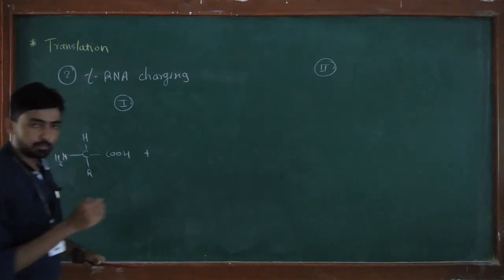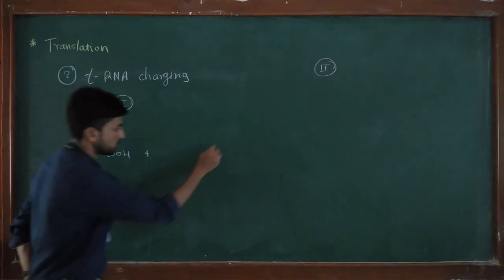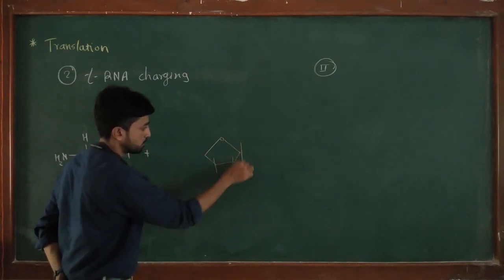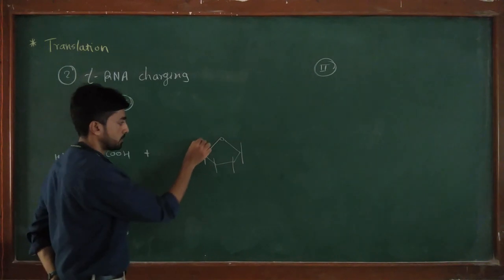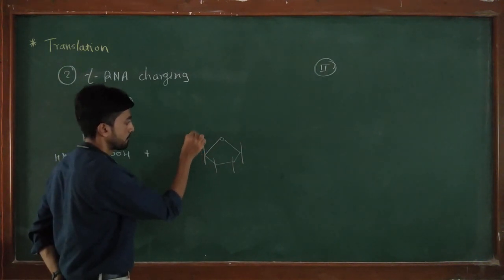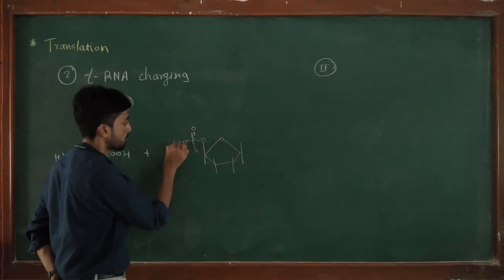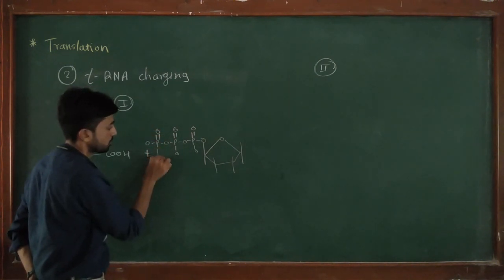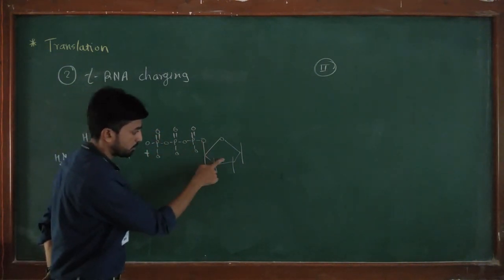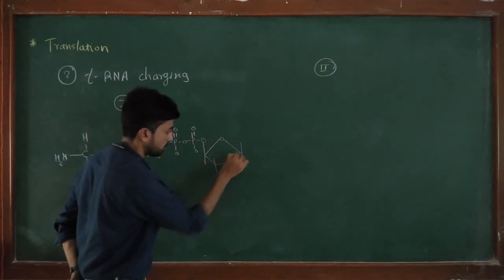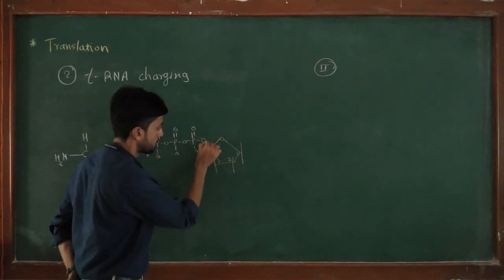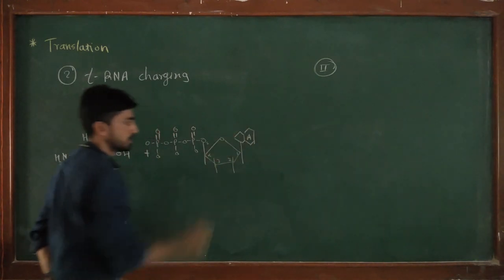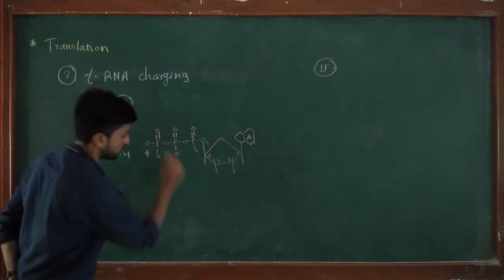We have discussed the structure of ATP in my nucleotide video. ATP has a pentose sugar, that is a 5 carbon sugar. To this pentose sugar, 3 phosphates are attached. The fifth carbon of the pentose sugar has the 3 phosphates, while the first carbon has adenine, that is a purine nitrogen base, and this is the structure of ATP.